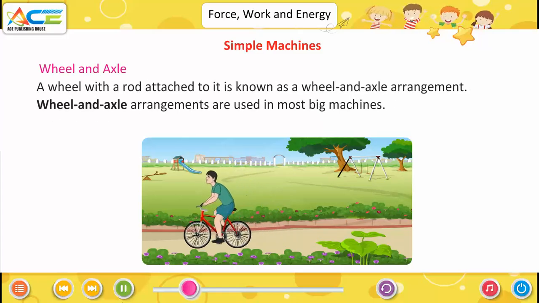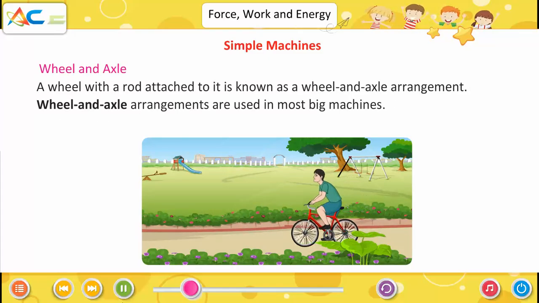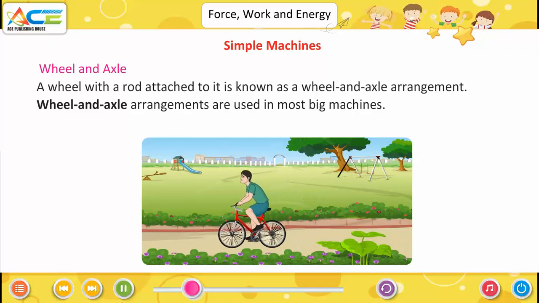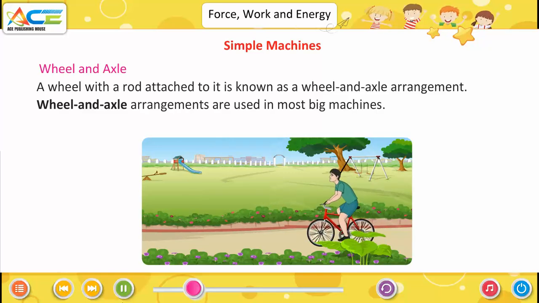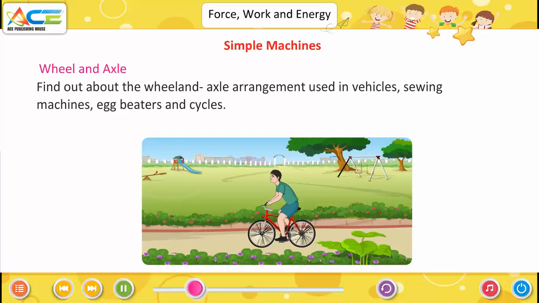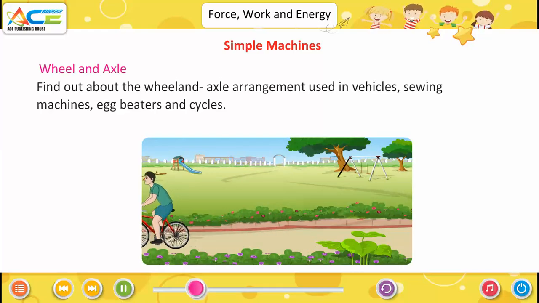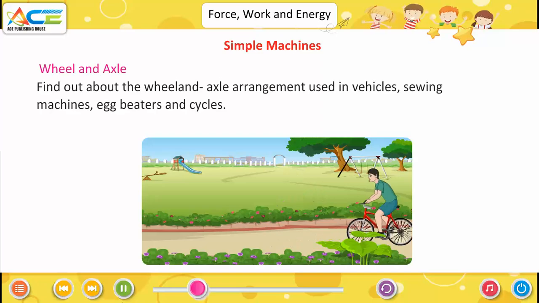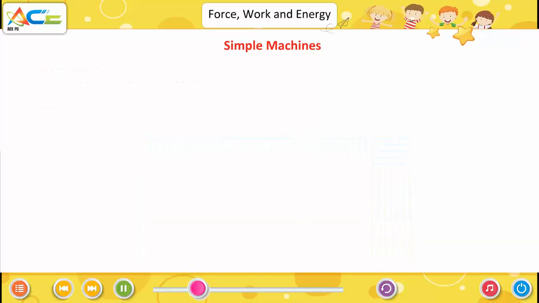A wheel with a rod attached to it is known as a wheel and axle arrangement. Wheel and axle arrangements are used in most big machines. Find out about the wheel and axle arrangement used in vehicles, sewing machines, egg beaters and cycles.